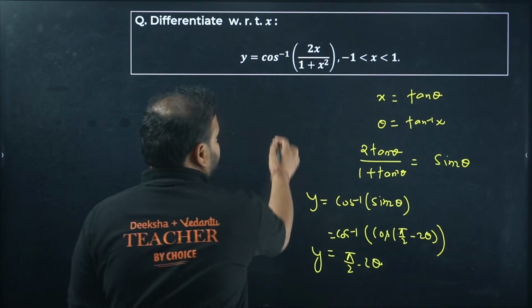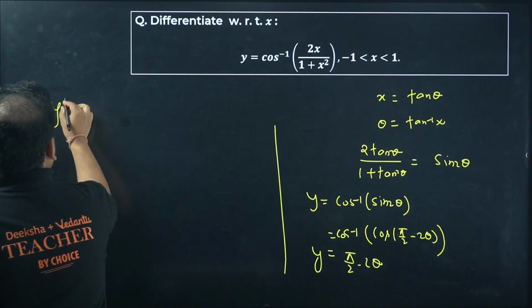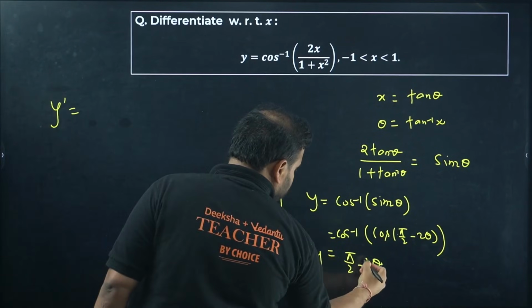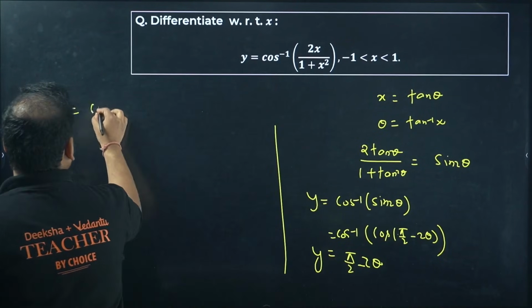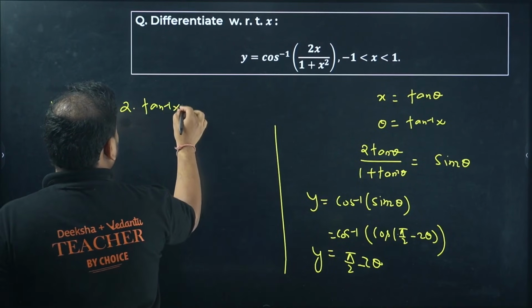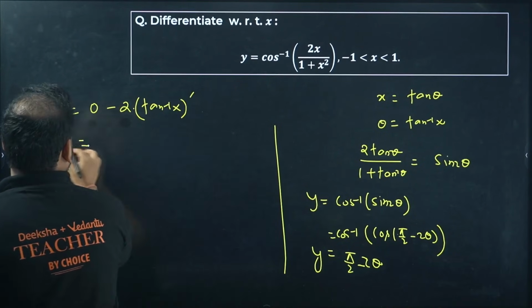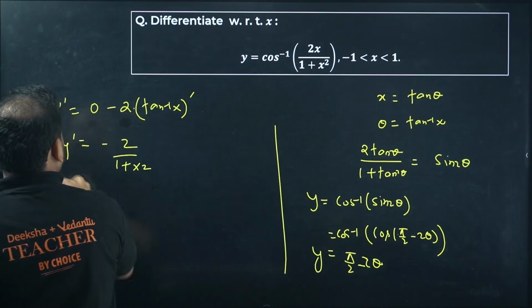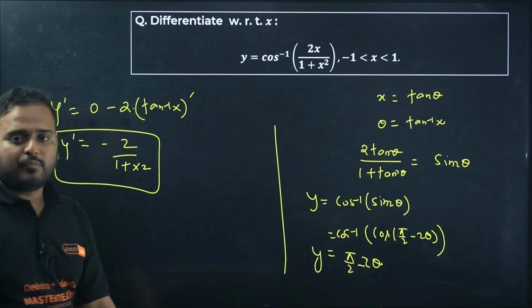Now differentiate. You'll get y dash as 0 minus 2 times the derivative of tan inverse of x. You get the answer as y dash equals minus 2 upon 1 plus x square. Clear? Moving on now.